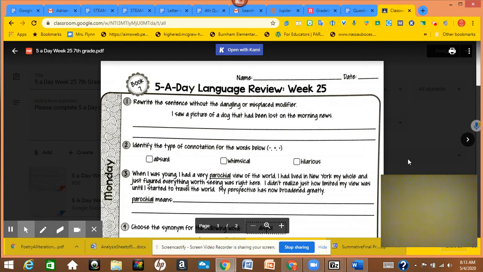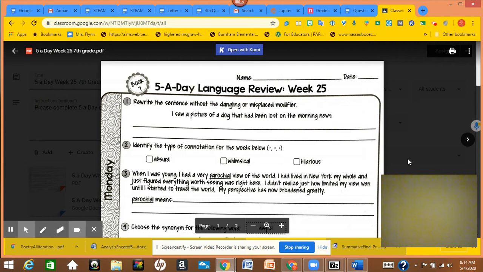For number 2, you have the words absurd, whimsical, and hilarious. So choose your positive, negative, and neutral for that word. For number 3, you'll probably have to use your context clues to figure out parochial. You've probably heard that word before, but maybe you've never seen it in print. But try to figure it out from context.